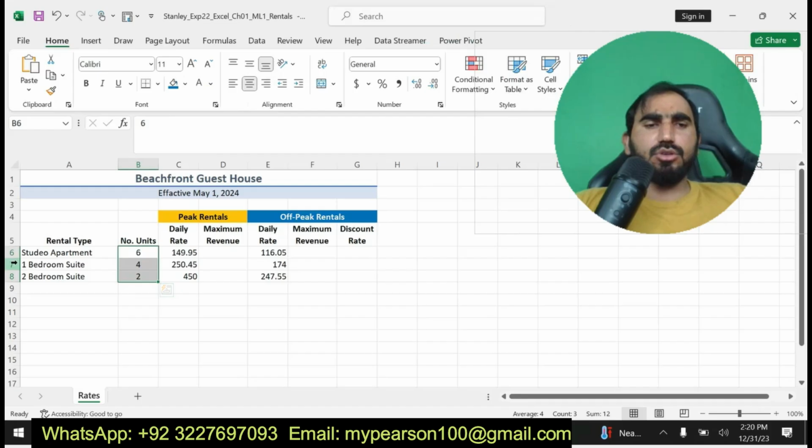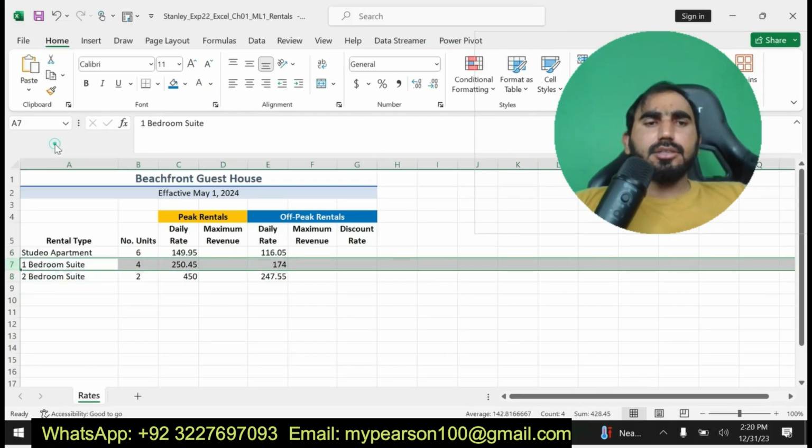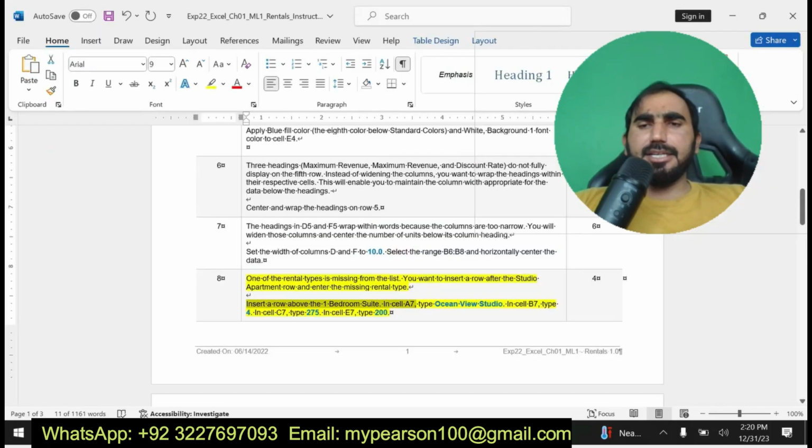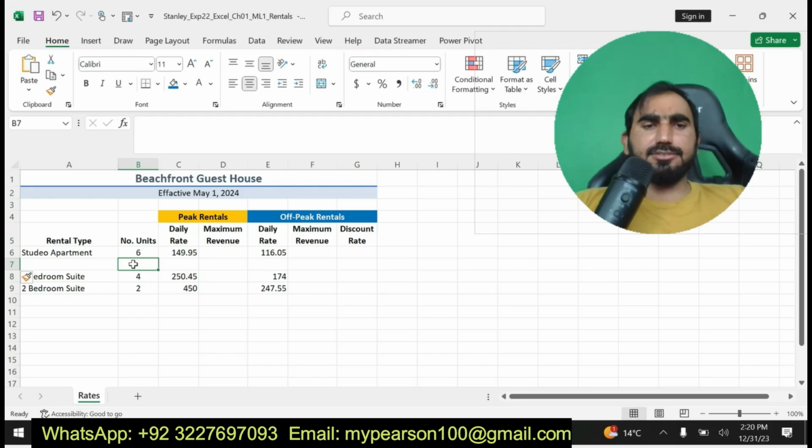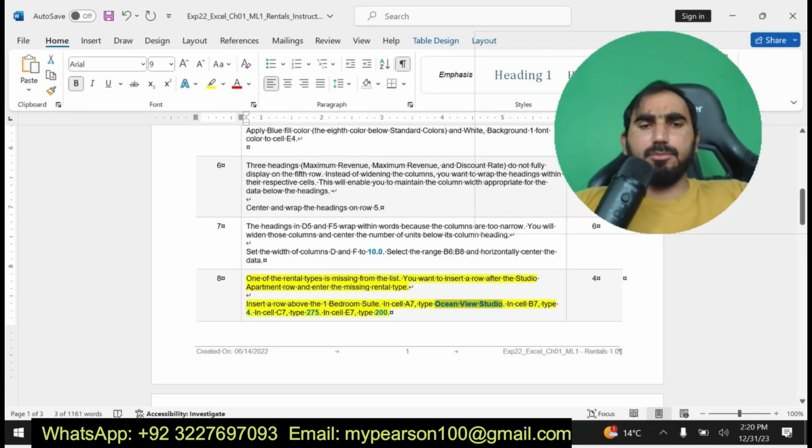You can see here I am going to solve this one. I am going to solve step number 8. Today I am going to solve EXP22 Excel Chapter 1 ML1 Rentals.